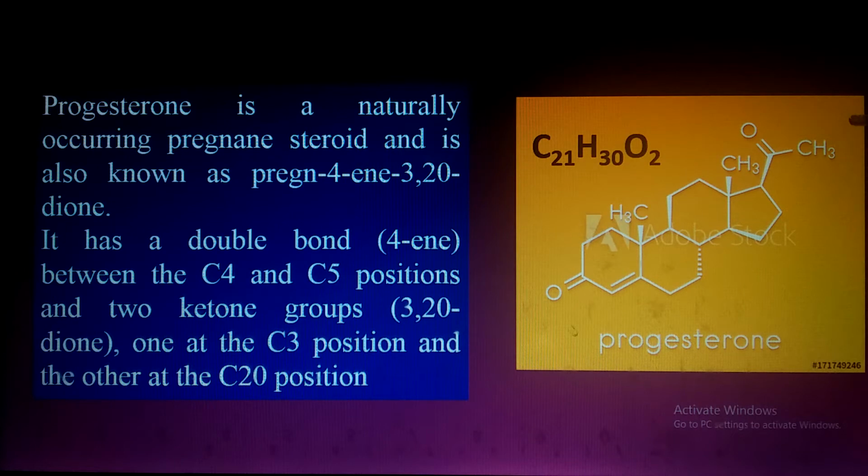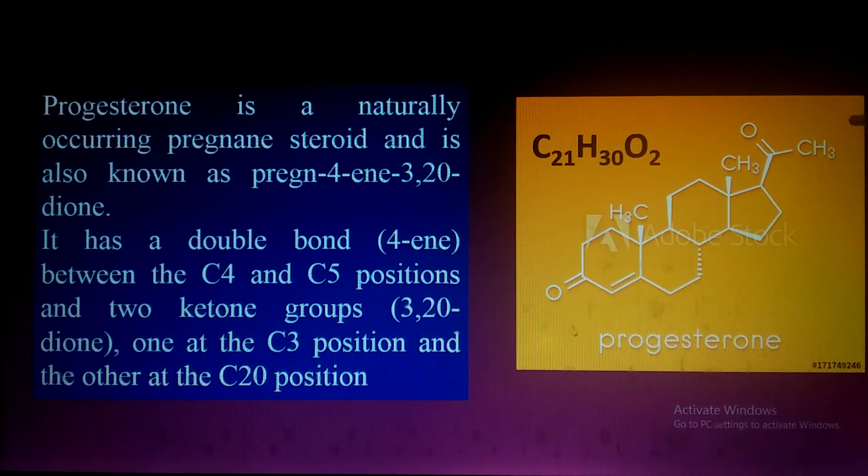Progesterone is a naturally occurring pregnane steroid and is also known as pregn-4-ene-3,20-dione. As you can see here, the molecular formula is C21H30O2, and you can see here the chemical structure of progesterone on the screen.